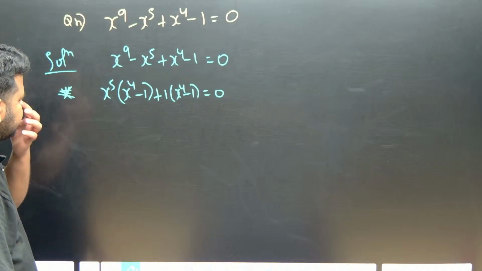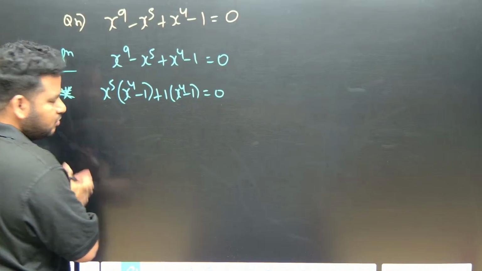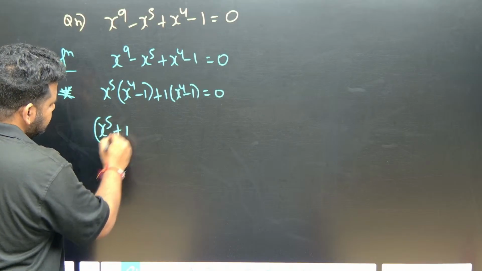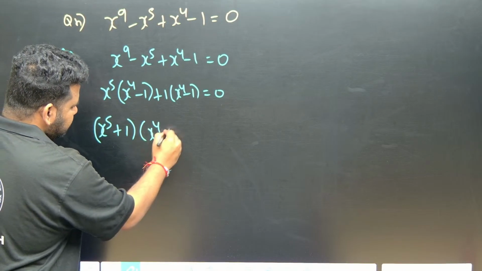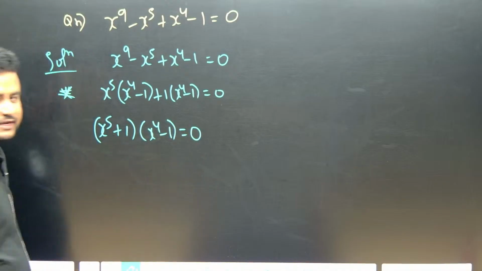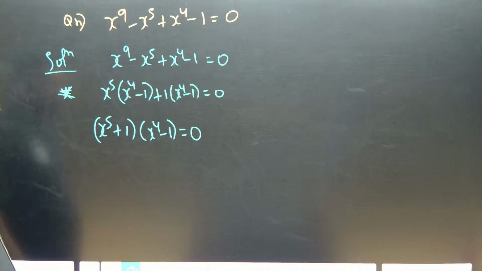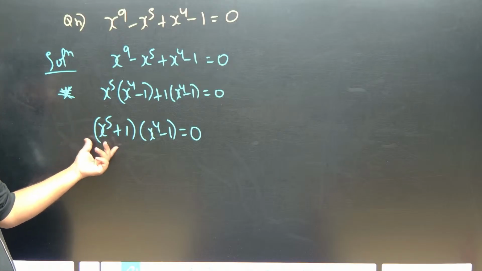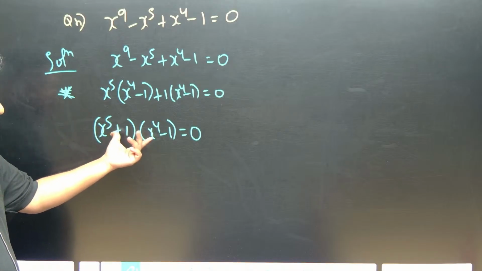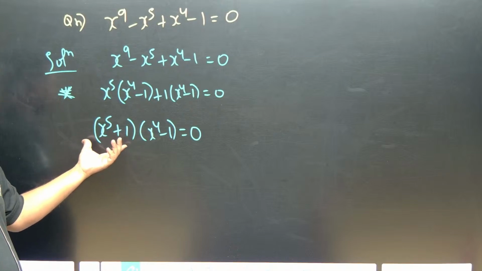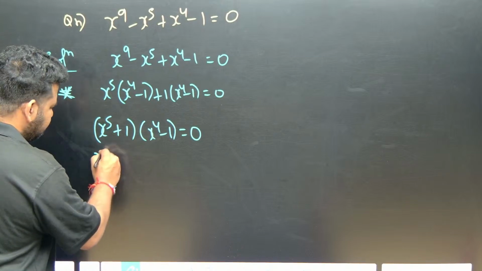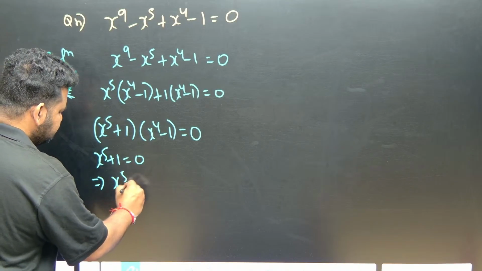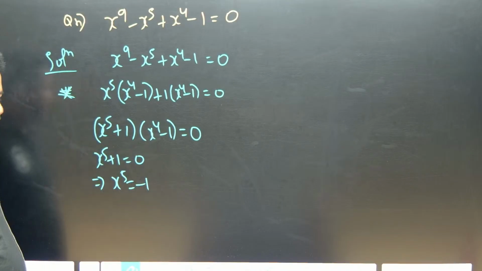Now, how do we solve a quadratic equation? Same thing we are doing. We will get the factors like this: (x to the power of 5 plus 1) into (x to the power of 4 minus 1) is equal to 0. Now x to the power of 5 plus 1 is equal to 0. This implies x to the power of 5 is equal to minus 1.